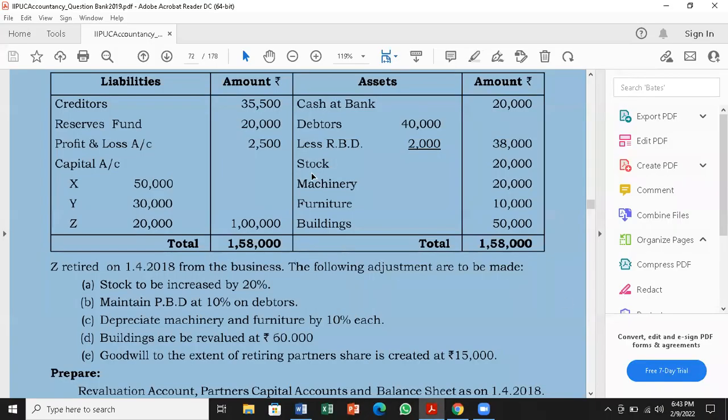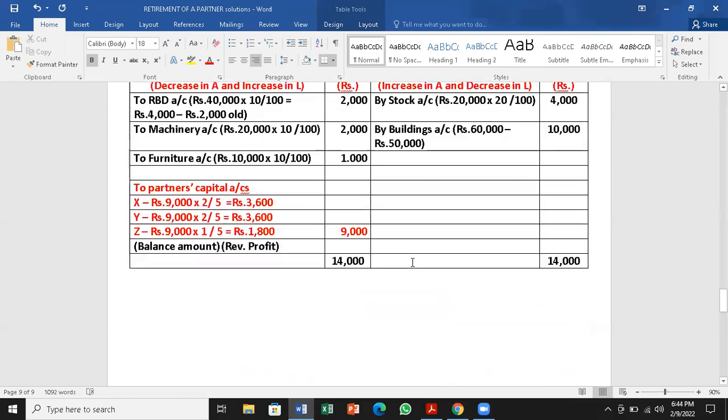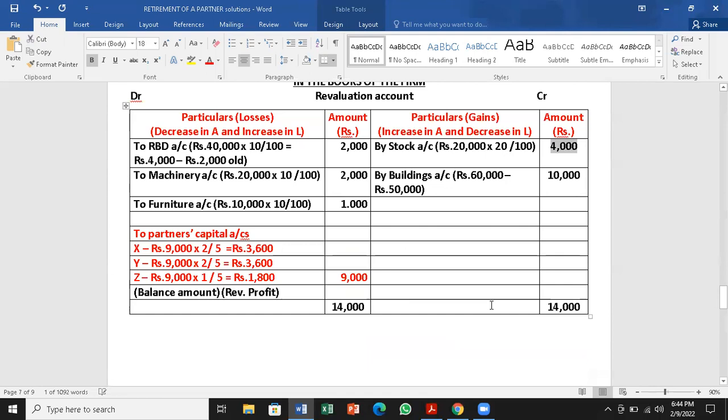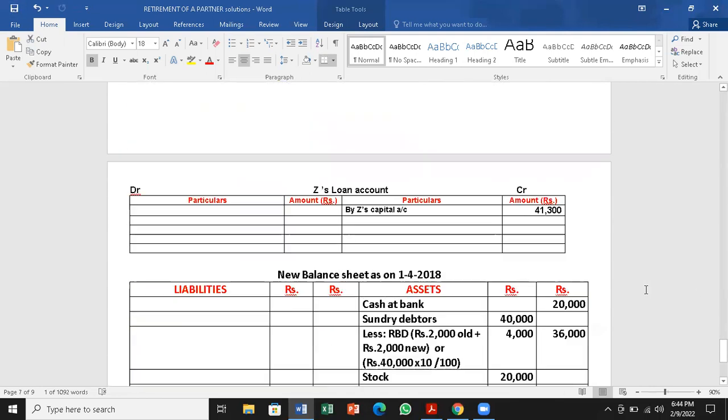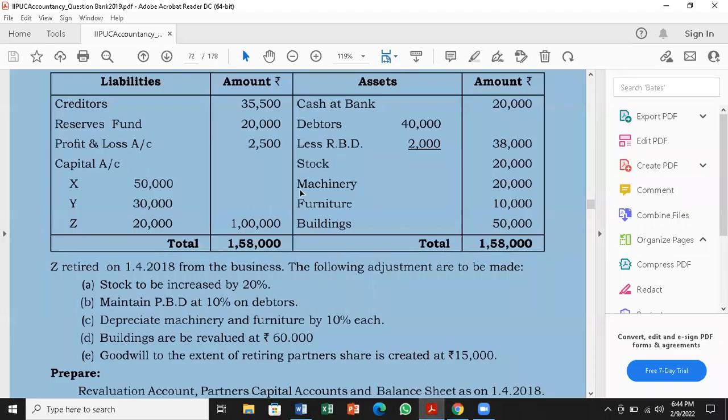Next asset, stock 20,000. We have an adjustment for stock. In the inner column, add increase by 20%. Look at the revaluation account. You have taken stock 4,000 on the credit side. There's an increase only. So for stock, add increase; you should not write appreciation because stock is not a fixed asset. For current assets, increase or decrease. For fixed assets, depreciation or appreciation.